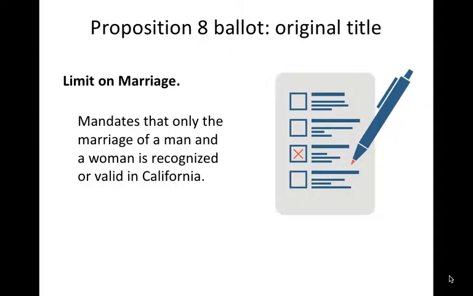If you imagine that you're a voter in California, there may have been a lot of propositions that you've heard about, many people to vote for or vote against. And so if you were a voter that had been following Proposition 8, you go into the voting booth knowing what it is. But if you hadn't been interested in that, and a lot of people might have been undecided, then when they go and look at their ballot, the title and description on the ballot could actually influence how you think about this. And this was going to be the original title, Limit on Marriage.